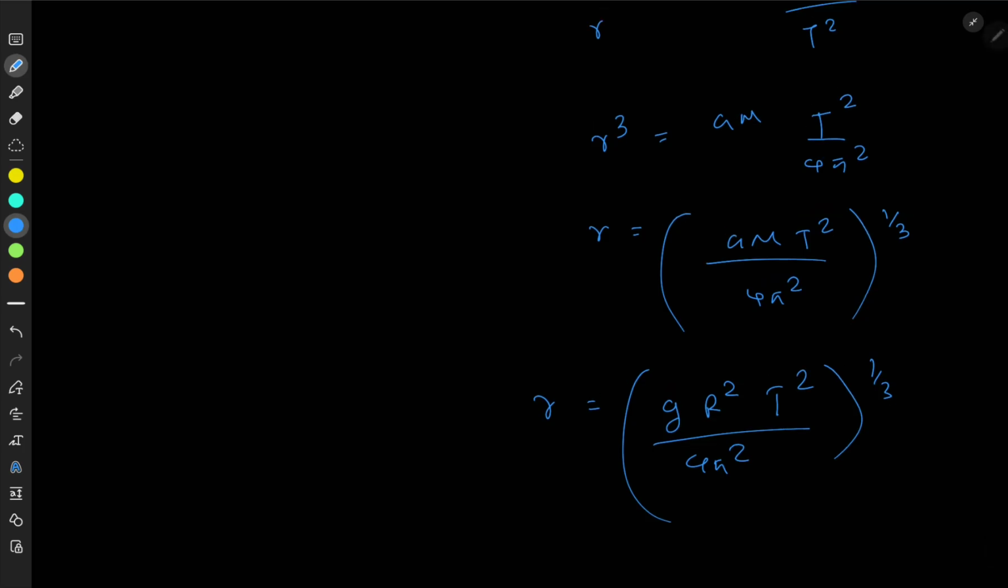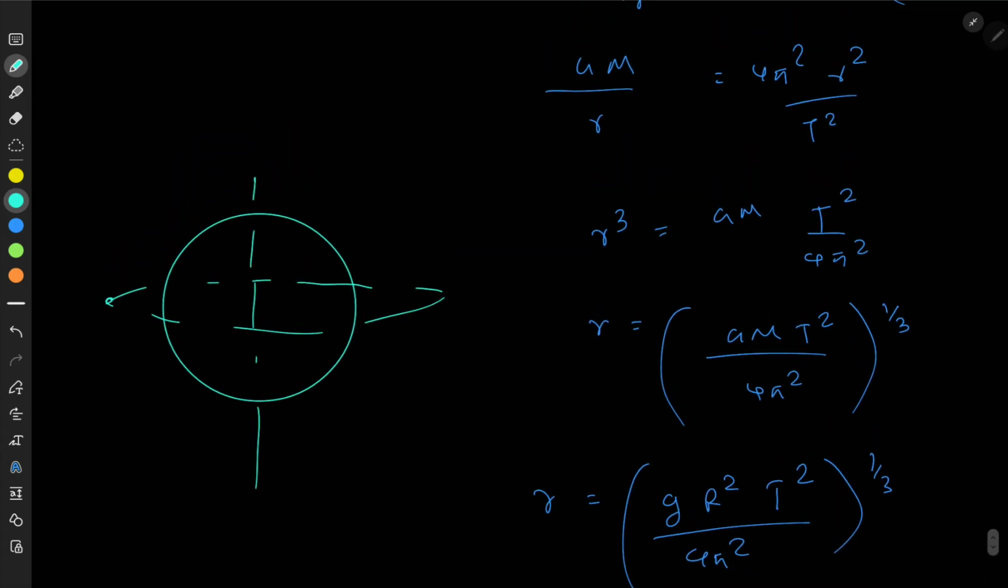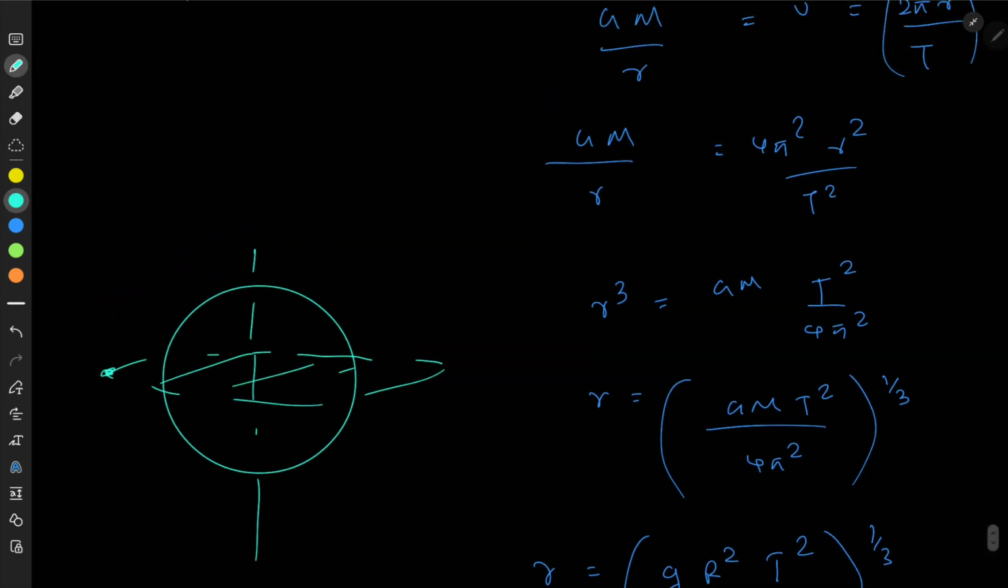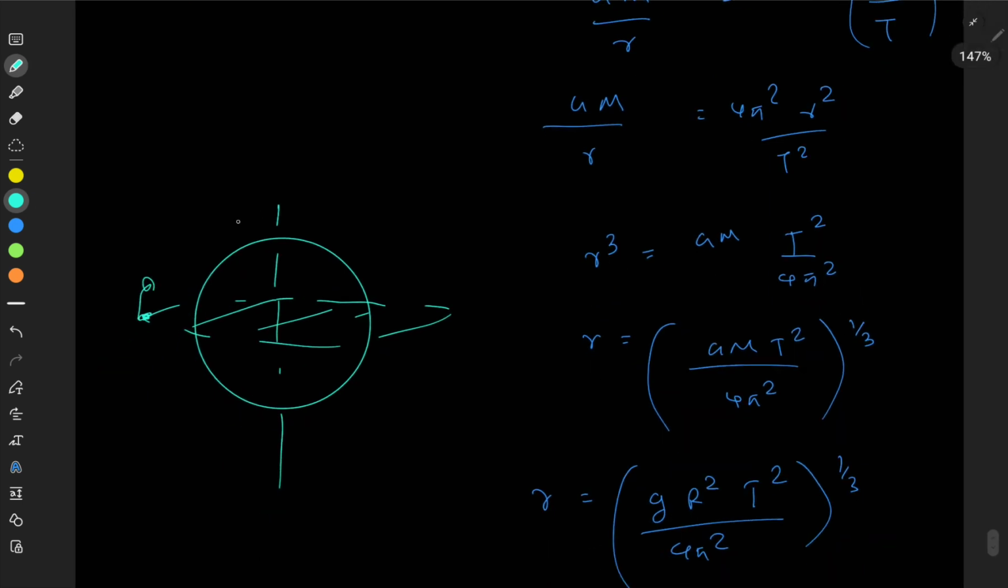All right, so you can have something called geostationary satellites. If the satellite's orbital plane is along the equatorial plane, and if the satellite is going in the same direction as the rotation of the earth, and also has the same time period as the earth, we have what we call a geostationary satellite. So we will always have the geostationary satellite on top of the earth at a specific location.